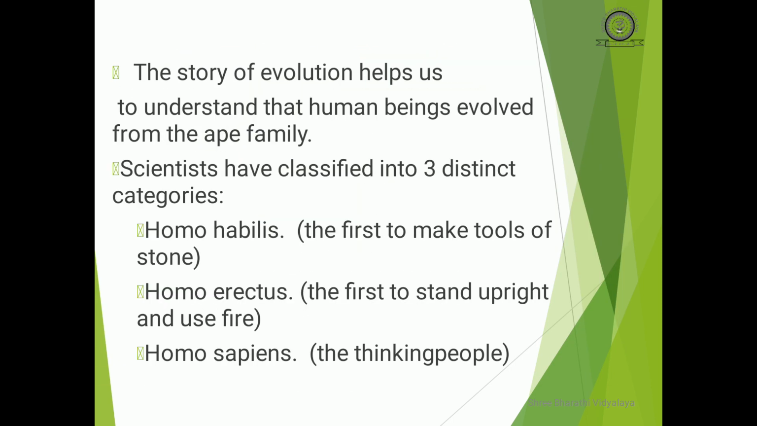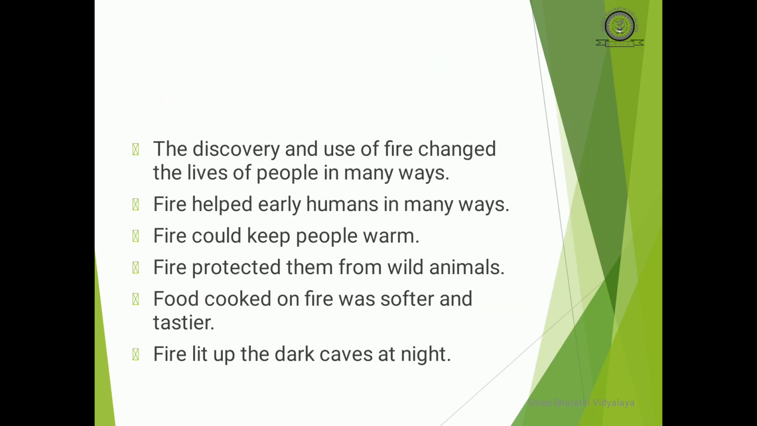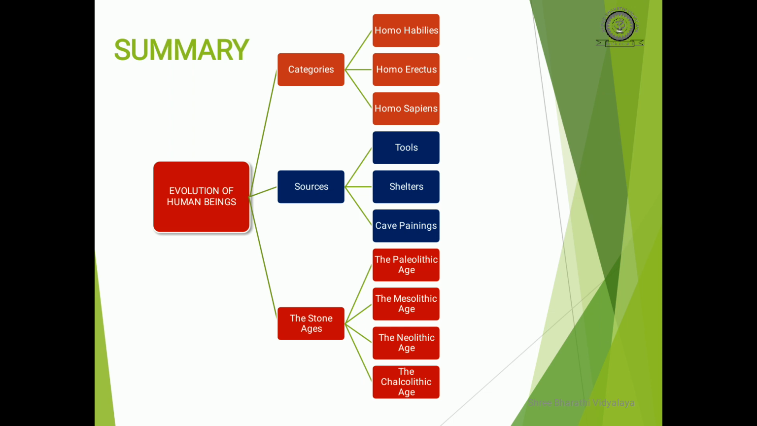The summary of this lesson: the evolution of human beings has been categorized into three different sectors. The categories are Homo habilis, Homo erectus, and Homo sapiens. These are the three main categories through which the ape family of human beings gradually came to man-like humans, like how we are now.